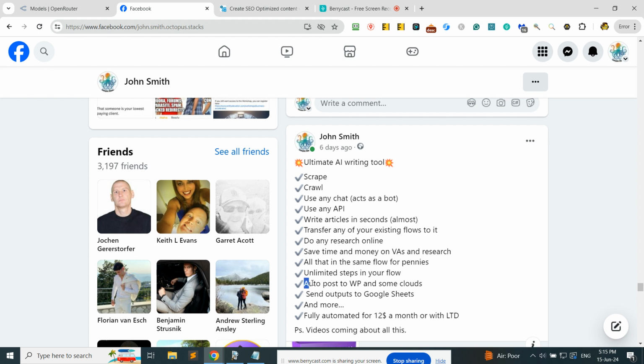If you need this, you can auto post to WordPress and some clouds. Send outputs to Google Sheets as well. So for example, when everything is done, say you have 100 keywords and you want to send all those articles or research to Google Sheets, to maybe your VA, to your agency members or whoever, it can do that as well, and some other things too. It's quite a complex tool anyway.